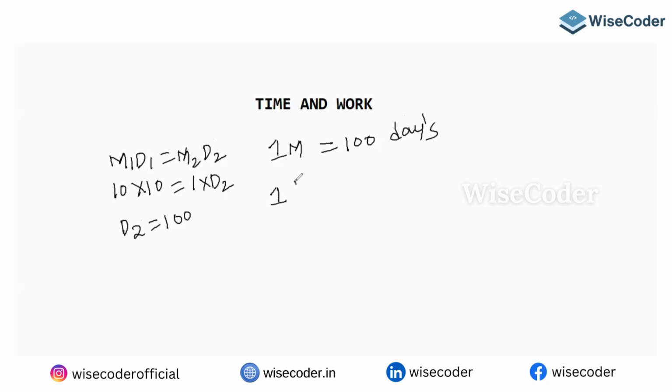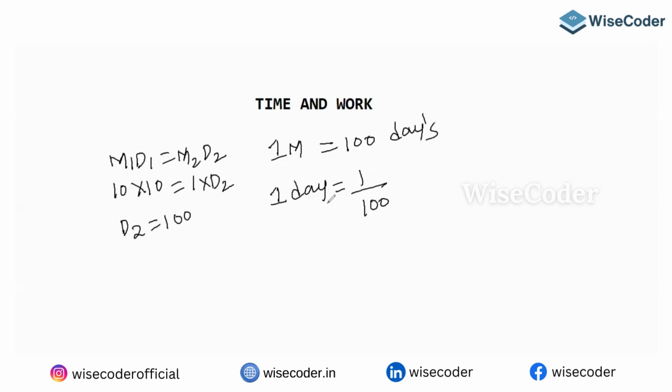So 1 day's work is going to be 1 by 100, because he's asking for the fraction. So 1 day's work is 1 by 100.